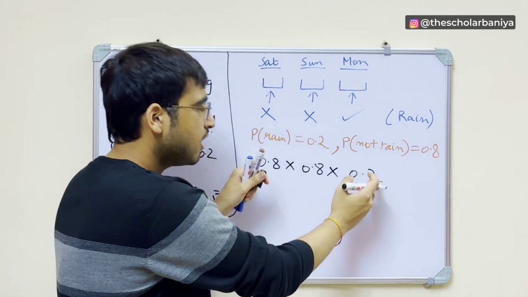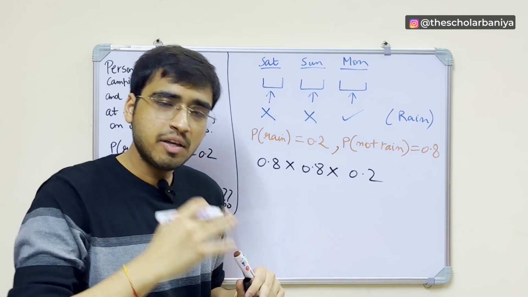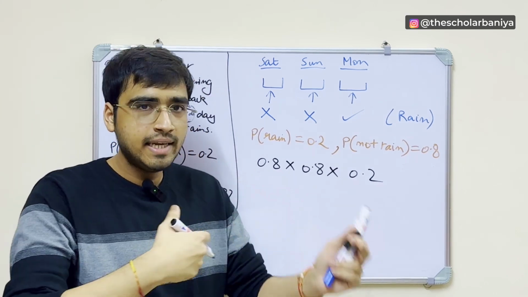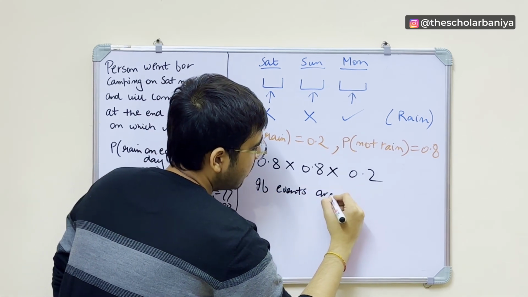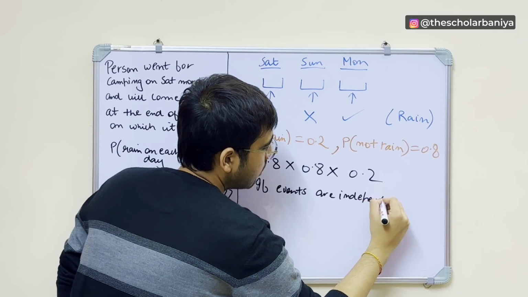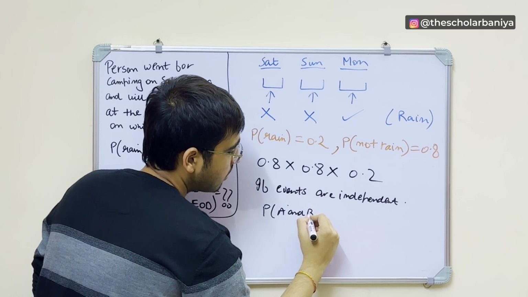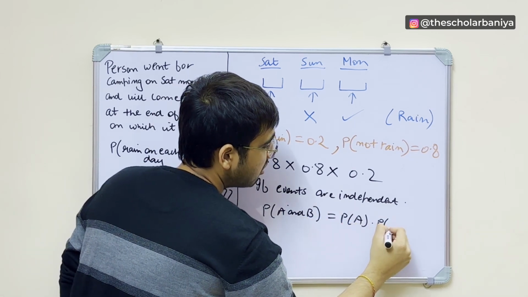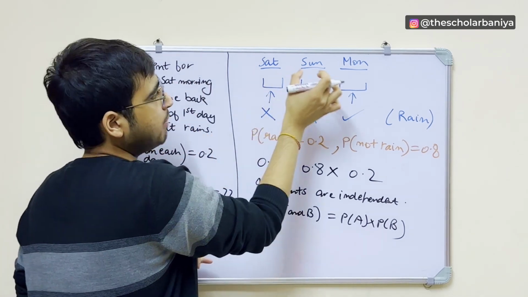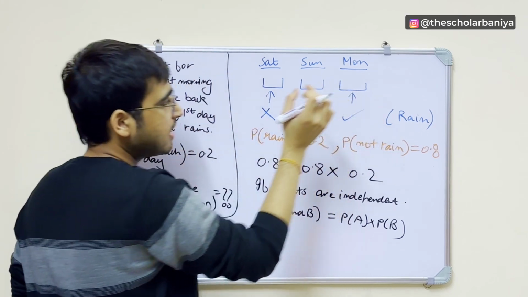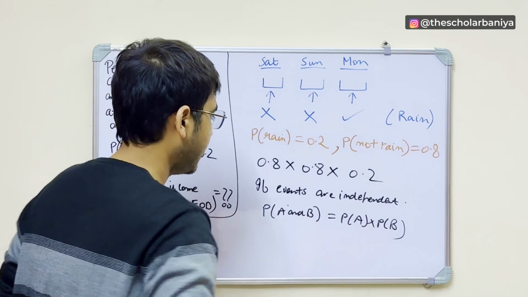And why are we multiplying? We are multiplying all of this because all these events are independent, right? And if events are independent, then probability of A and B becomes probability of A into probability of B. Similarly, probability of A and B and C is equal to probability of A into probability of B into probability of C. I hope this should be very basic, right?